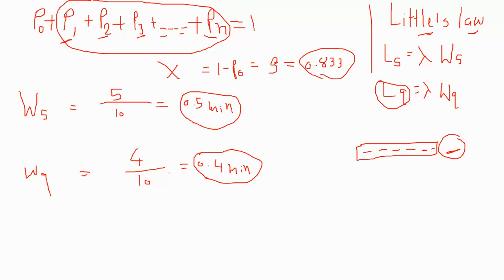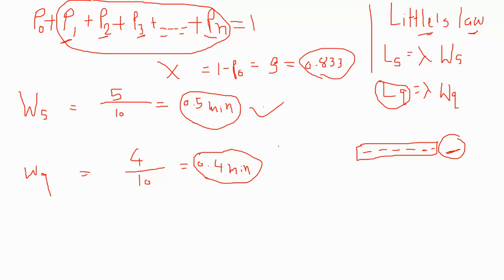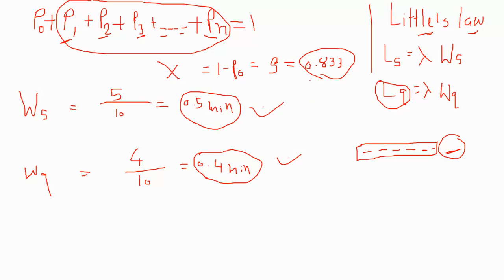Okay, here it is only written average waiting time, not specifically in the system as was mentioned in the first question. So we have found both the times. Hope you guys understand this video. I understand there are many such things. This is Kendall's model. These are some new things, but I will cover them in upcoming lectures also.